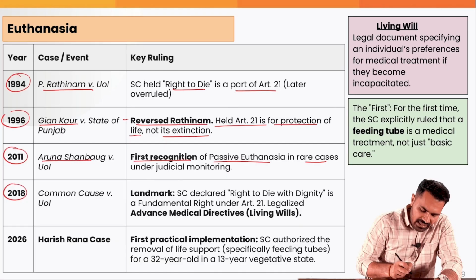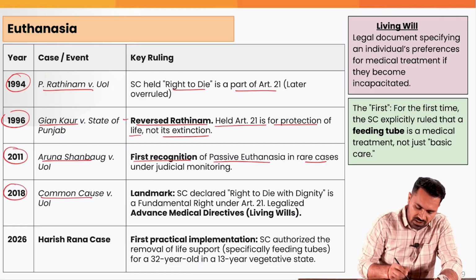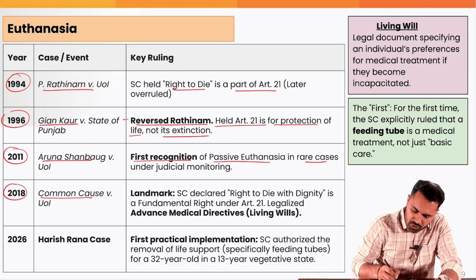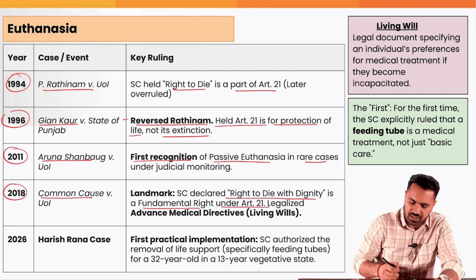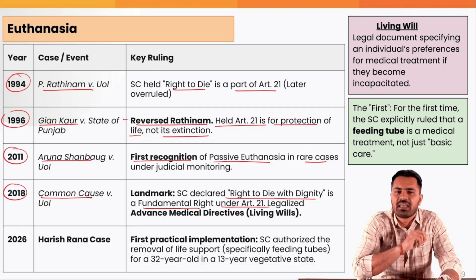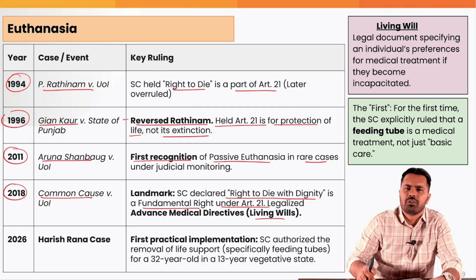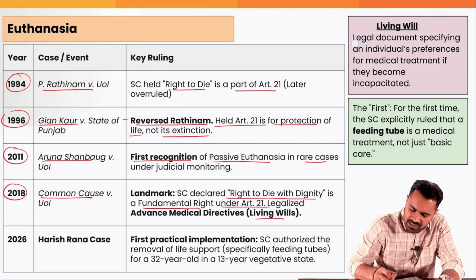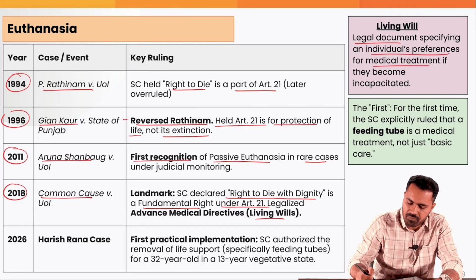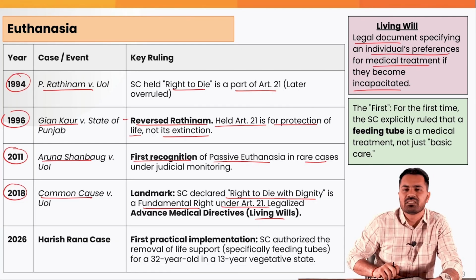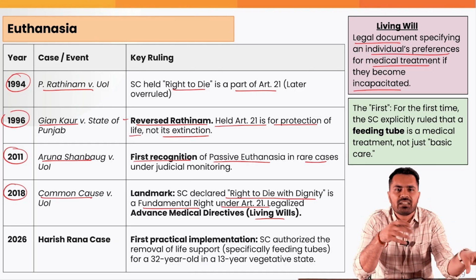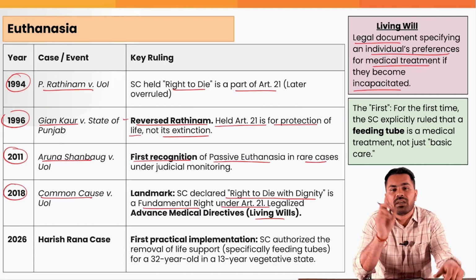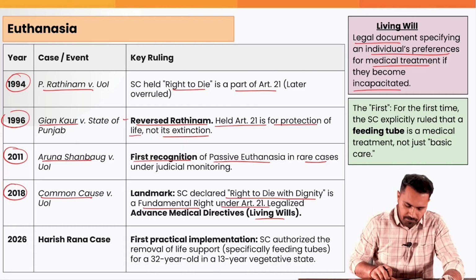But in 2018, again, it was a major judgment in the Common Cause versus Union of India case, where the Supreme Court declared that the right to die with dignity is a fundamental right under Article 21, and it legalized the advance medical directive, which is called a living will. We already discussed living will. A living will is a legal document specifying an individual's preference for medical treatment if they become incapacitated. That means if they are not capable of taking decisions on their own, they have already taken the decision and put it in the living will when they were in their senses.